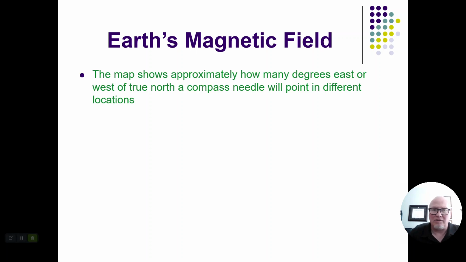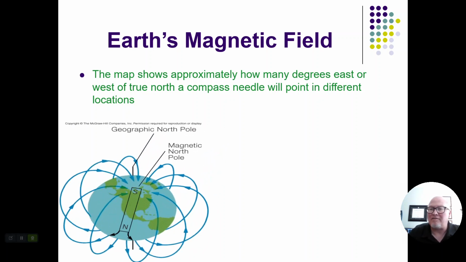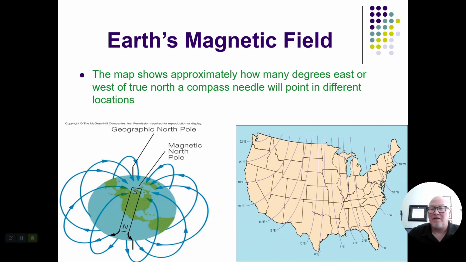So Earth's magnetic field, when we're looking at a map, shows how many degrees east or west of true north a compass will point in different locations, and so this is going to give you an idea of true north versus magnetic north. So depending on where you are in the United States, this map tells you how far off of true north magnetic north is. So the further away you are from magnetic north, it's going to tell you how far away true north is.